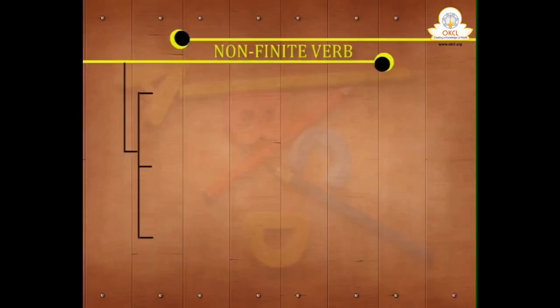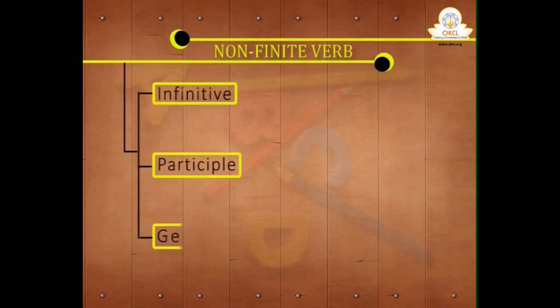Non-finite verbs are not used as the verb in the sentence, but they are called non-finite verbs because their original word is a verb, but they are used differently. There are three types of non-finite: infinitive, participle, gerund.